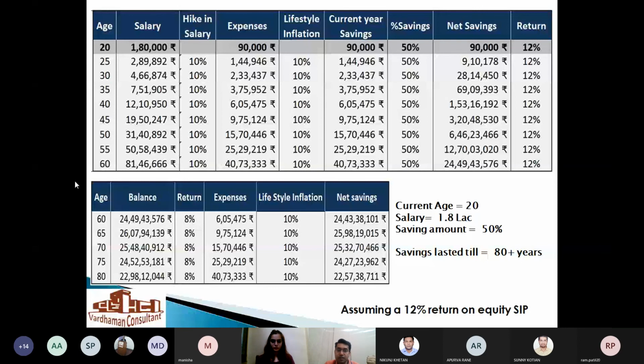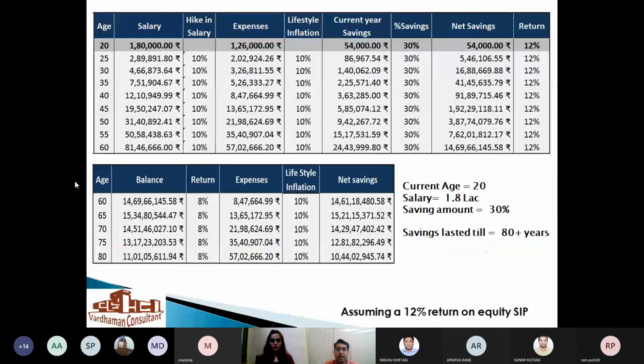Then we'll check for the 30% savings. Here, the person saves 30% from the age of 20. Again, this saving will last more than 80 years after his retirement. So from 60 to 80, and above 80 also, it will last a good amount, and that would be very useful.